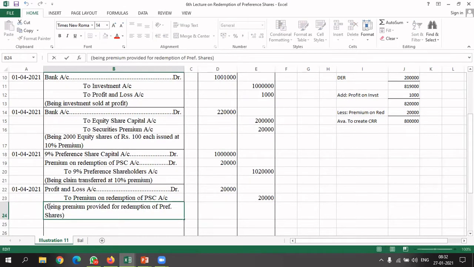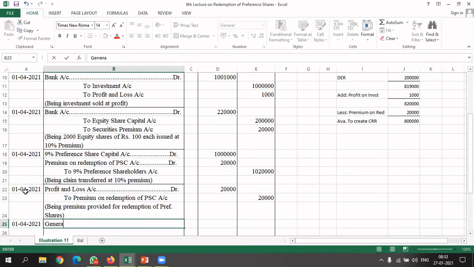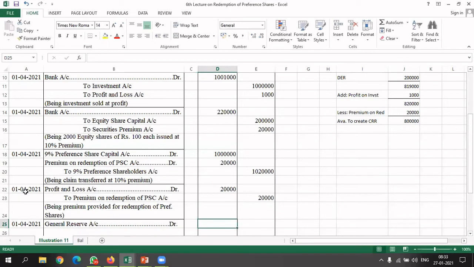The next entry will be creation of CRR. So now we will make an arrangement from general reserve. General reserve account debited. In general reserve we have 3 lakh rupees with us. So here we will write 3 lakh rupees.